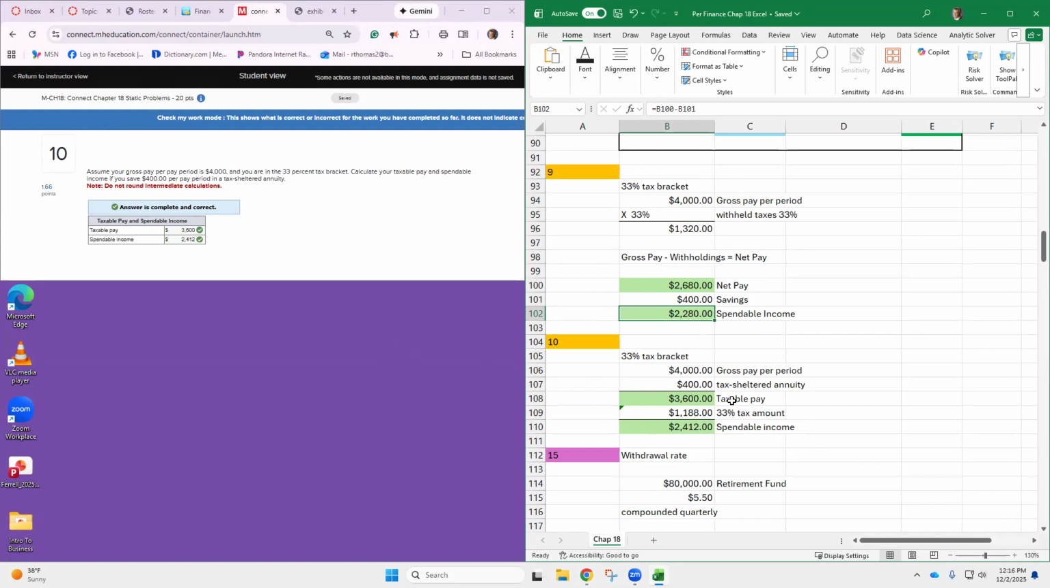Then on 10, we would be comparing apples to apples. Same gross amount. Now this gross amount of 4,000, the 400 gets set aside before you're taxed. So in which do you have more spendable income? It's setting that savings aside before you're taxed. You actually have more spendable income. They should have made those exactly the same so that you could see the difference, but they didn't do it.